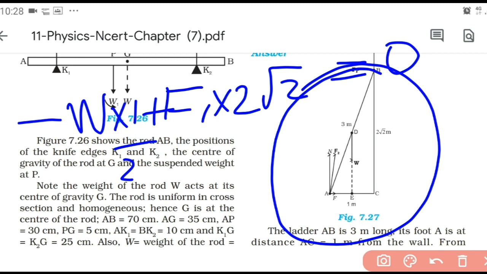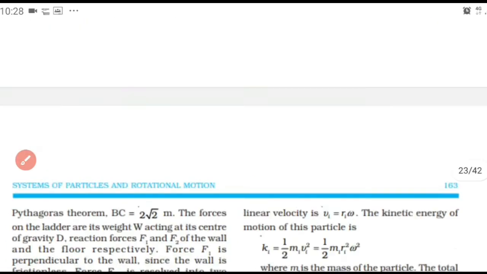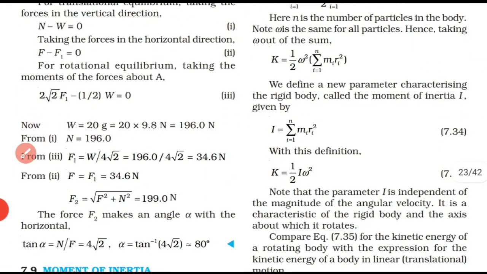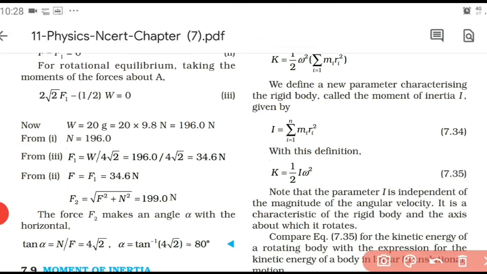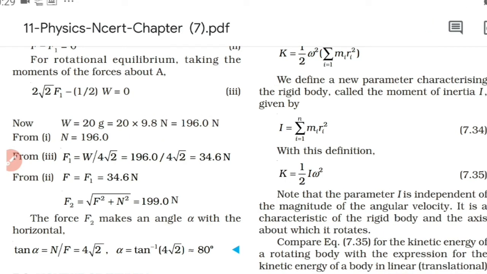In this equation, we already know W. So substituting the value of W, which is 196 Newton, we will easily get F1 as 34.6 Newton. Since W equals 196 Newton, we will get N also as 196 Newton.